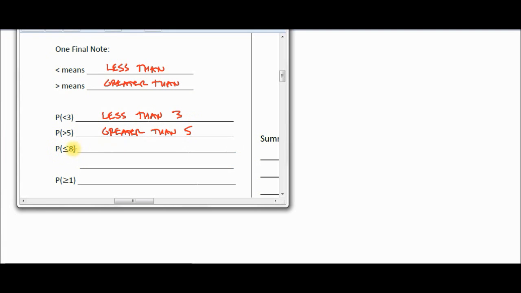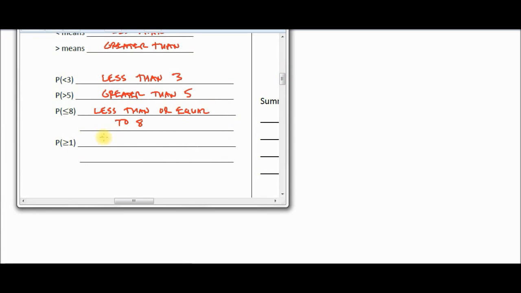And then this one right here, this is a less than or equal to. So this is less than or equal to 8. And then the last one, the probability of getting something greater than or equal to 1. That is the end of your Venn diagram notes.